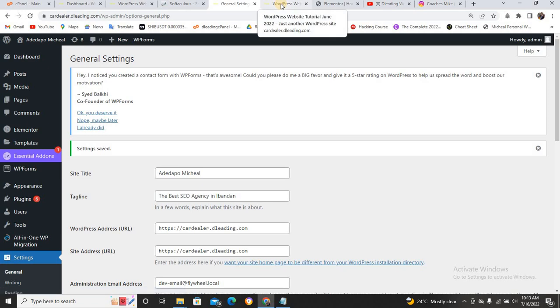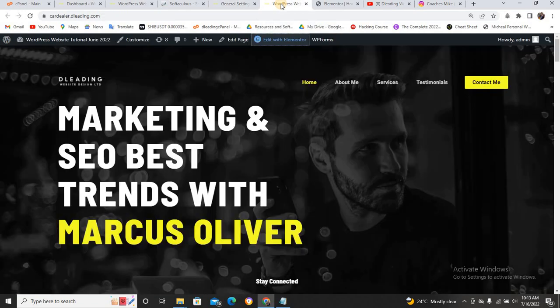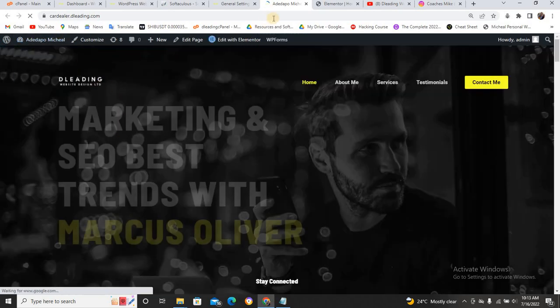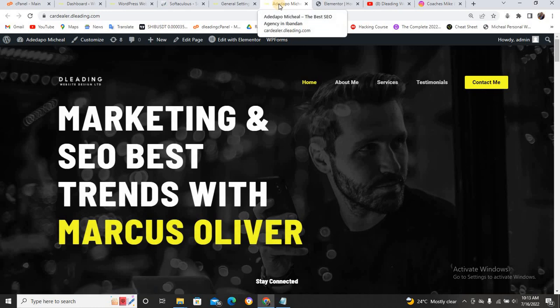It's still showing the same thing, but come to this place and click on refresh. You see this will also change. Once you refresh, can you see this has changed to Adidas for Michael? And once you carry your cursor, can you see this has also changed? So that is just one thing you need to know.